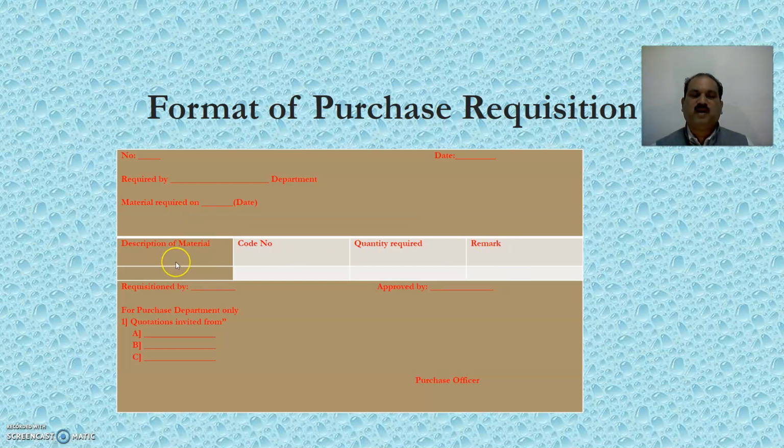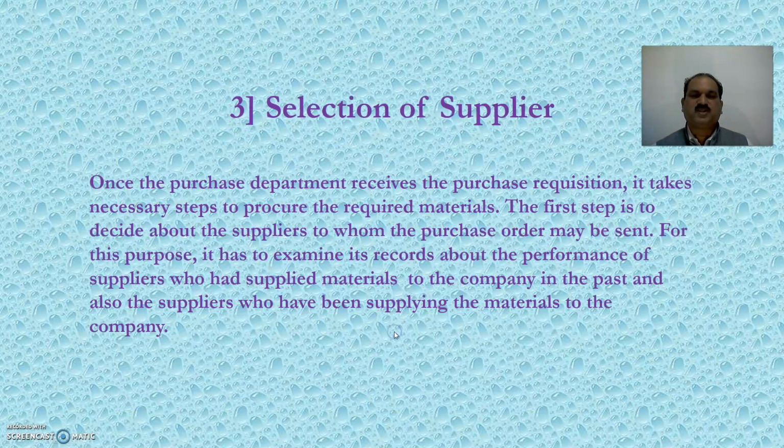Description of material. In every business organization, every material has some code number. It is assigned with some code number. So the code number of that material should be given. The exact quantity that is required should be given. And the remark, if there are some specifications required for that material, that should be mentioned in the remark column. The one who prepares the requisition should put his initials over here. The one who approves the requisition should put his initials over here. And after all, it should be signed by the purchase officer.